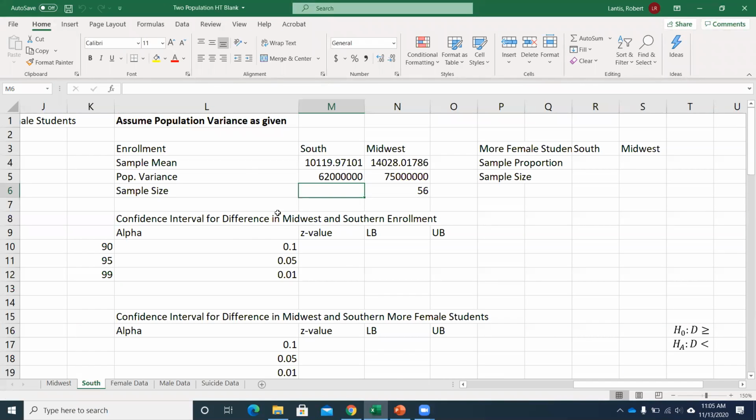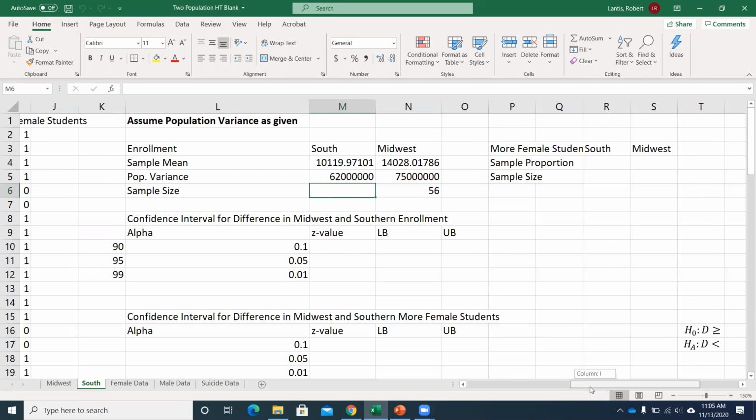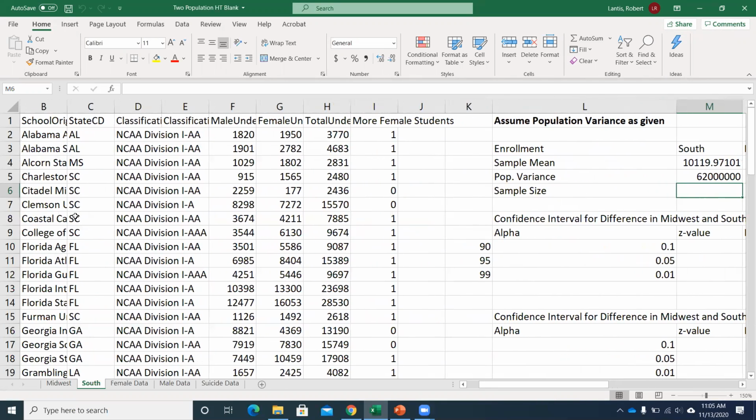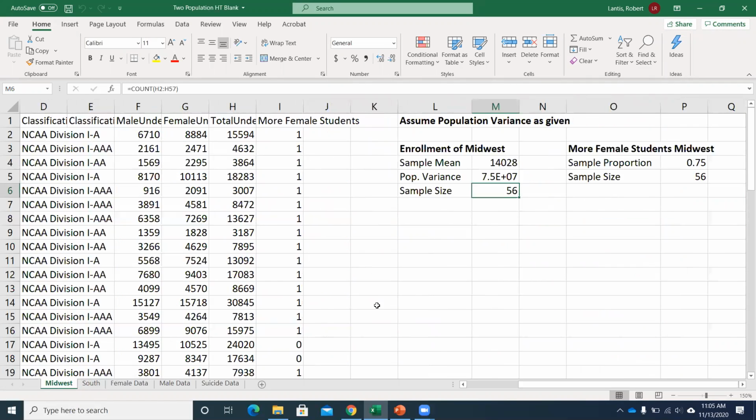We won't be able to get through all of it after today, but at least that first portion of it. So, I've got this data on a bunch of different schools. It's not every school, but it's a lot of them. I've got male and female undergraduate enrollment. I've got total, and then I have whether or not there were more females at the university than males. I had this separated into the South and the Midwest.